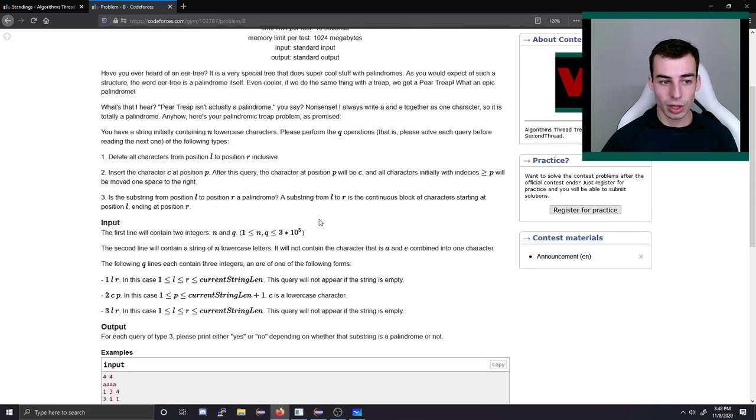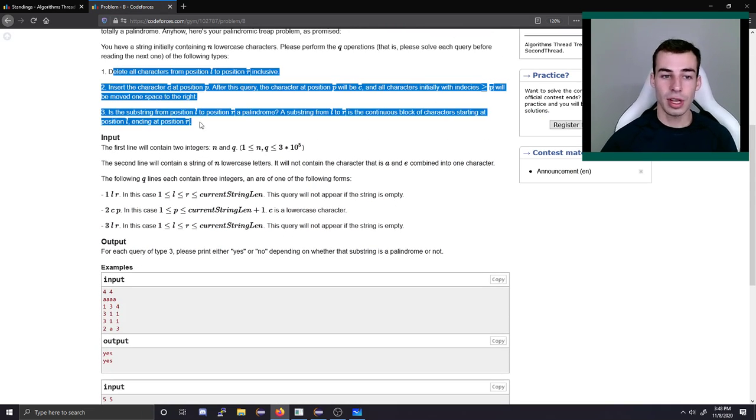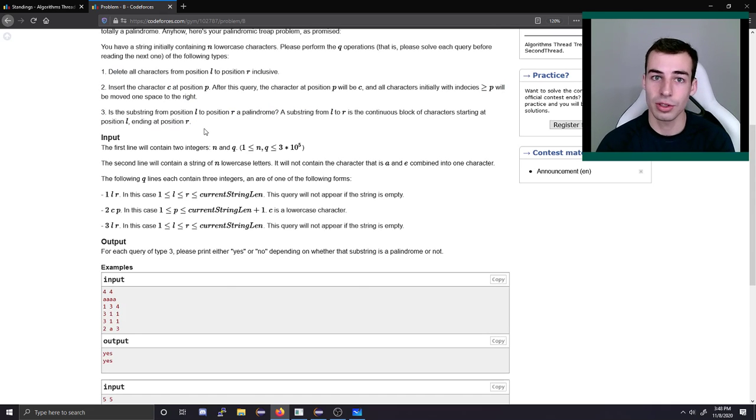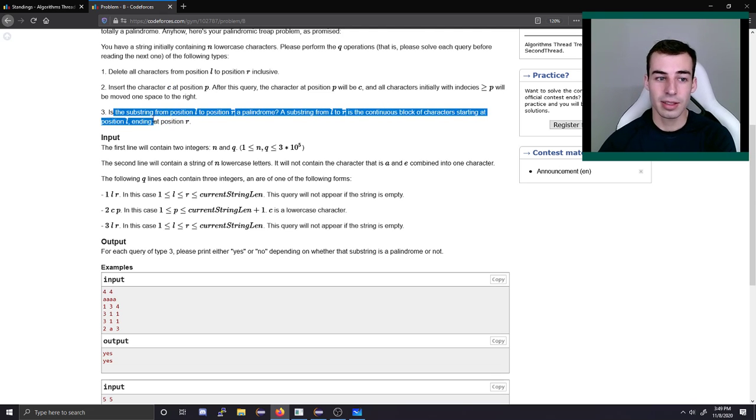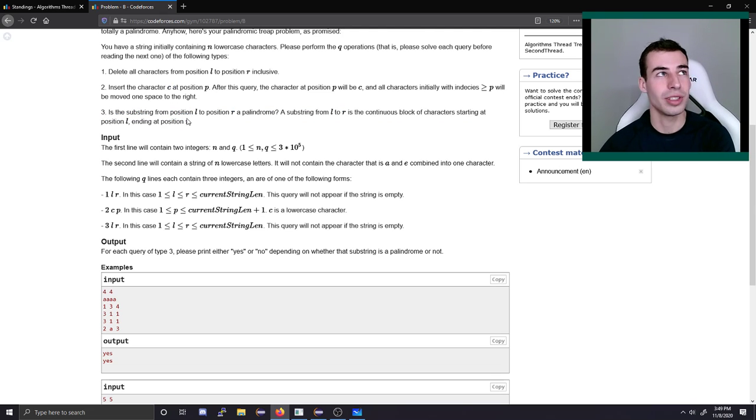So the idea here was we're going to do some operations, and we want to figure out if different substrings are a palindrome. The first operation is range delete. So we want to delete some range of characters. We should be able to do that without too much difficulty. The second thing is we want to insert some character, which we can also do without too much difficulty. And the next thing is, is some substring a palindrome? Which is kind of the tricky part.